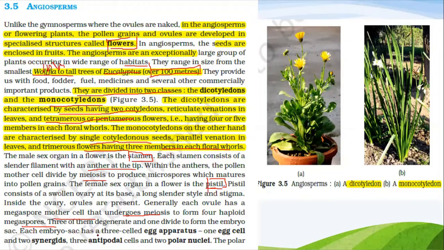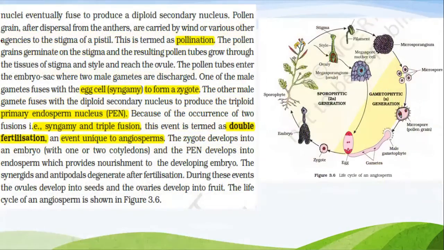Each embryo sac has a 3-celled egg apparatus, 1 egg cell and 2 synergids, 3 antipodal cells, and 2 polar nuclei. The polar nuclei eventually fuse to produce a diploid secondary nucleus.